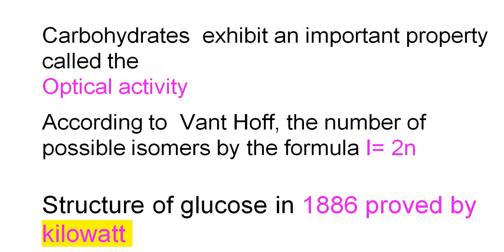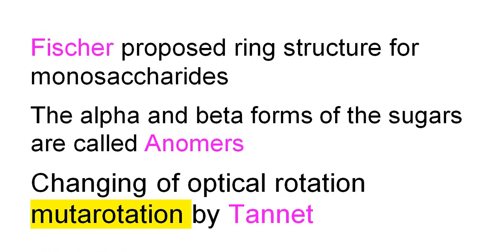According to Le Bel and van't Hoff, the number of possible isomers is given by the formula 2 power n. The structure of glucose was proved by Kiliani in 1886. Fischer proposed a ring structure for monosaccharides. The alpha and beta forms of the sugar are called anomers. The change of optical rotation is called mutarotation, by Tanret.